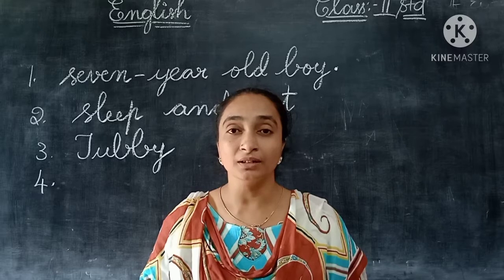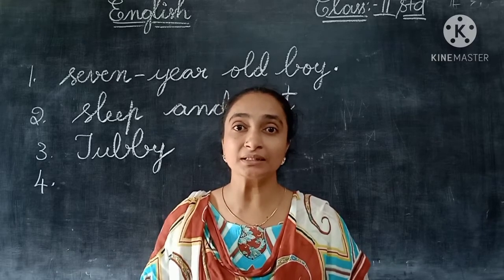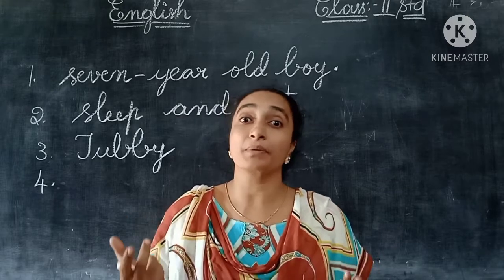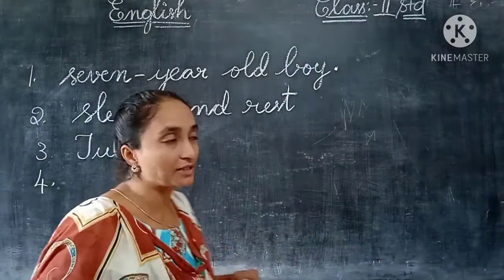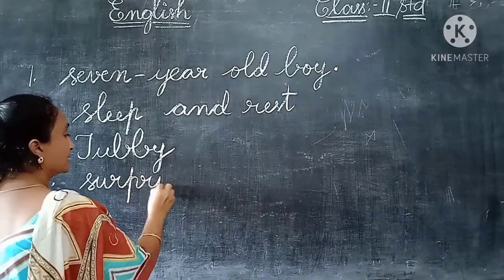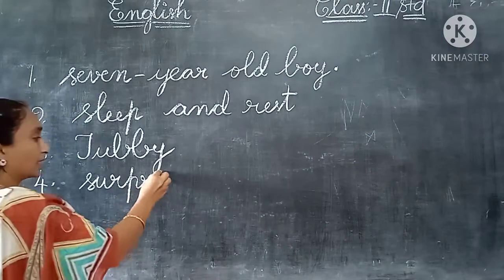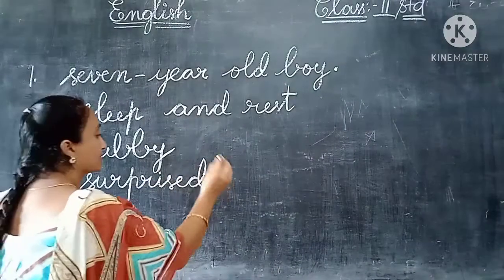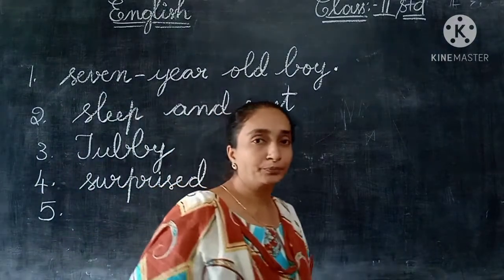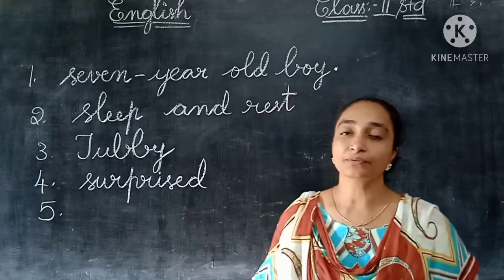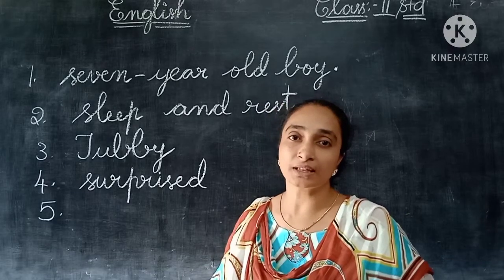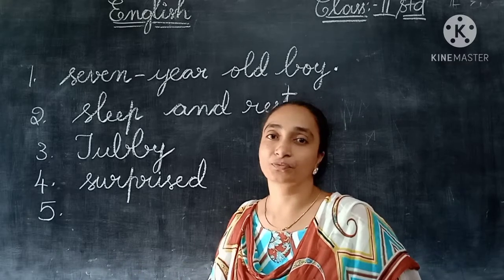What happened here? So why is Tubby sleeping here like that? So Andy was very much surprised. So here you can give the answer children, surprised. S-U-R-P-R-I-S-E-D, surprised. So by seeing Tubby, fat cat, on his bed, Andy was in surprise, not happy.